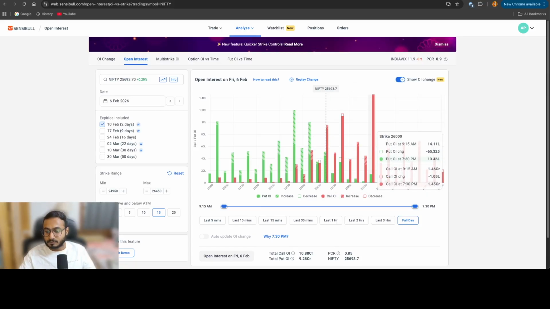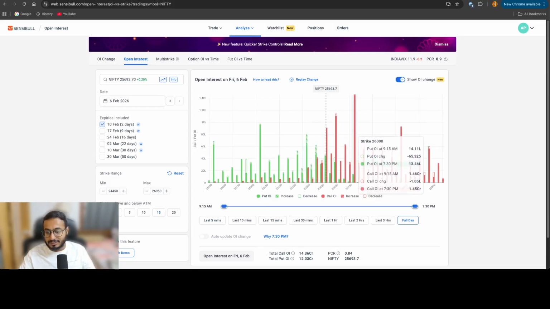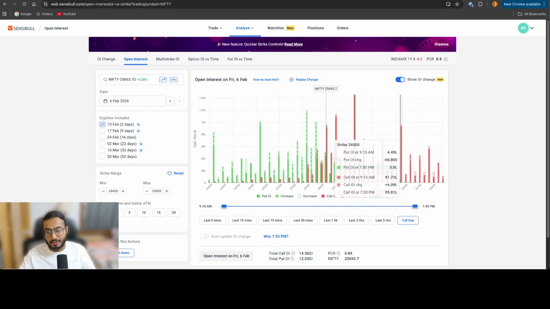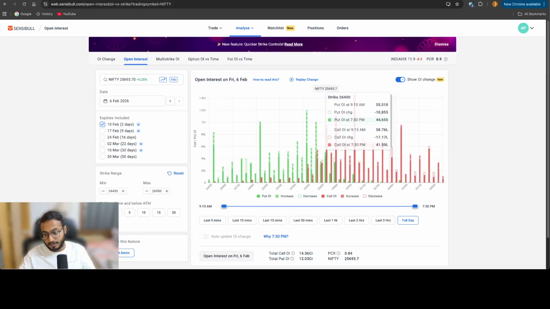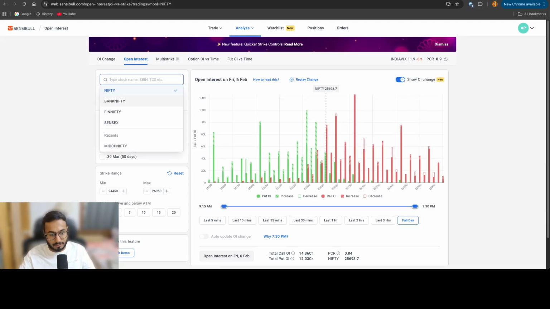Around 25,800-26,000 will be the straight level, and once we cross 26,000, I think there is no stopping till 26,500. That's what I'm saying to you. People have also unwound from 26,100 and 26,400 and have added good bullish data at the money. So the data looks good and bullish to me.